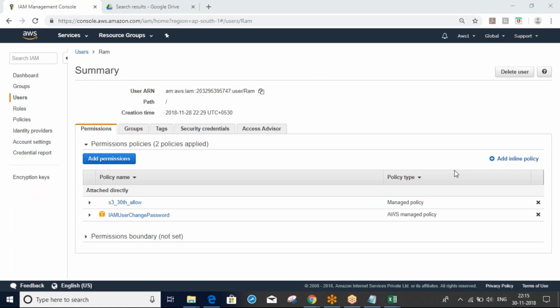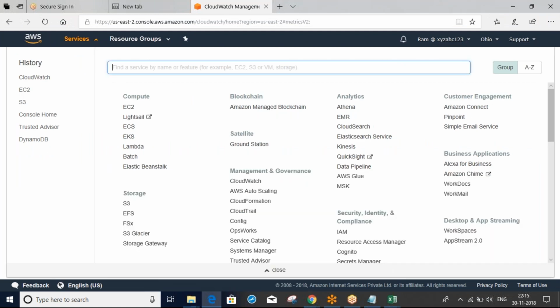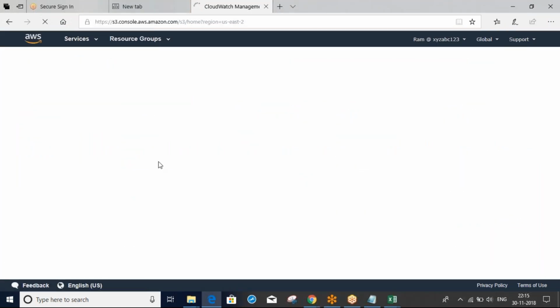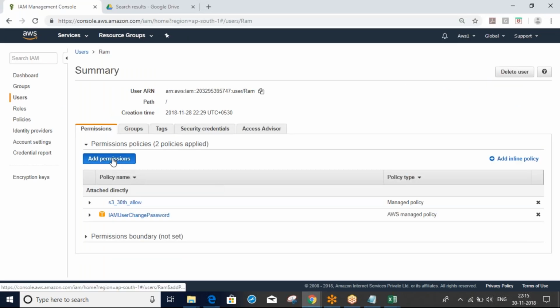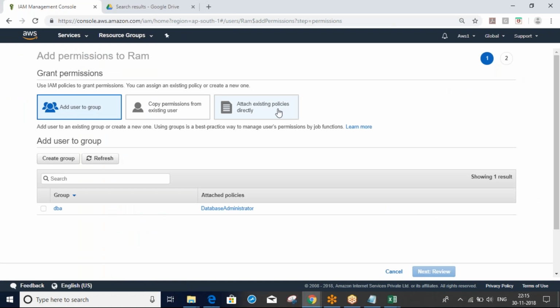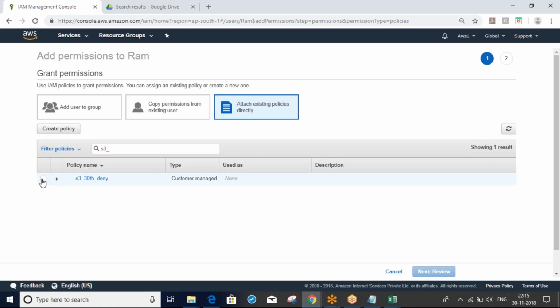Okay, so for Ram, you can see here I attached S3 allow, so here I can access the S3 service dashboard. Now what I will do is attach one more thing, S3 deny.